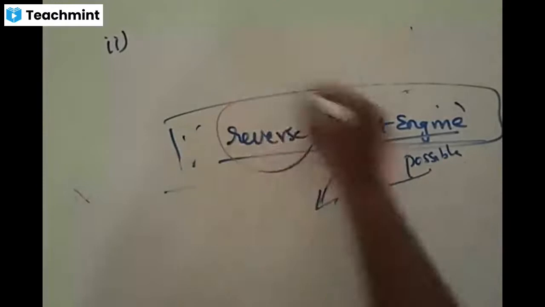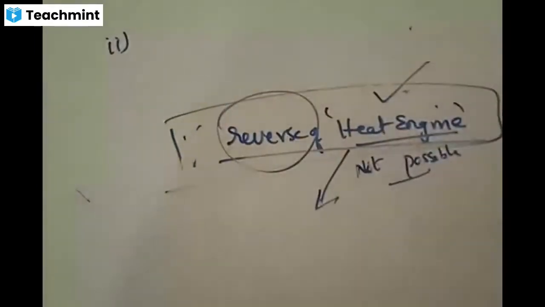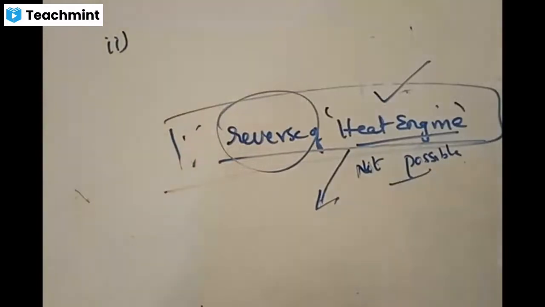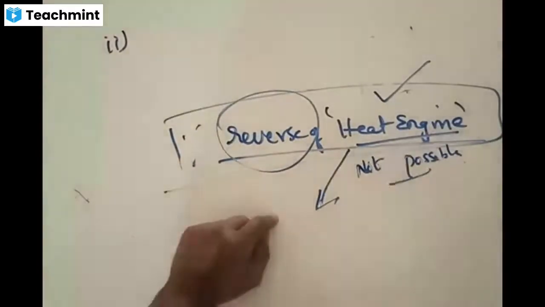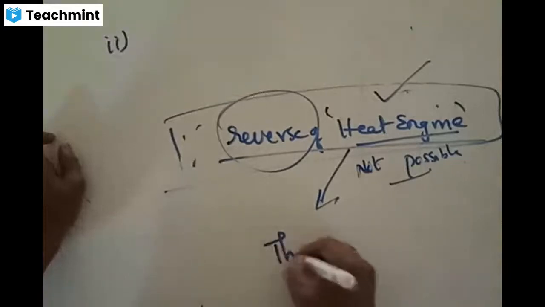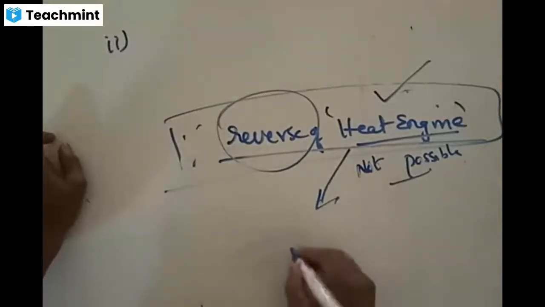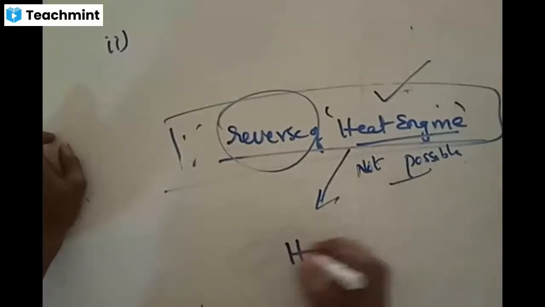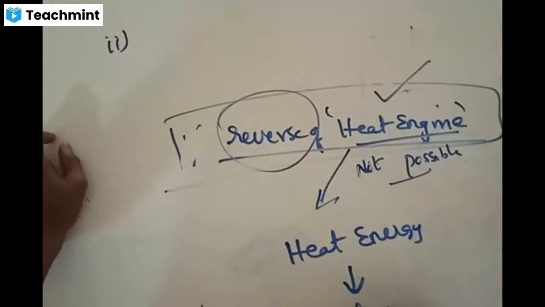Now, before going to the reverse process, let us first understand the actual process of a heat engine. Thermal energy converts into mechanical energy; that is what a heat engine does. A heat engine is that device which converts heat energy into mechanical work.